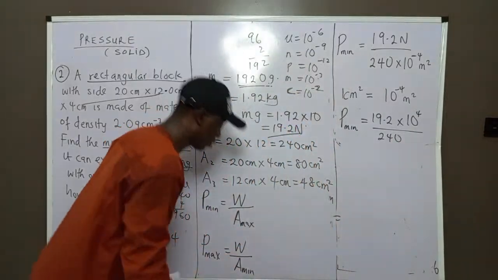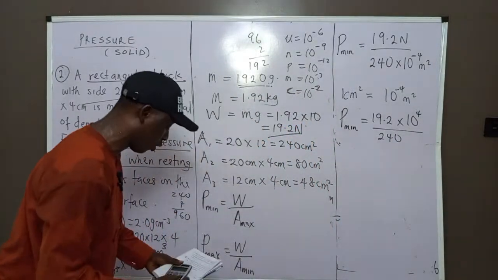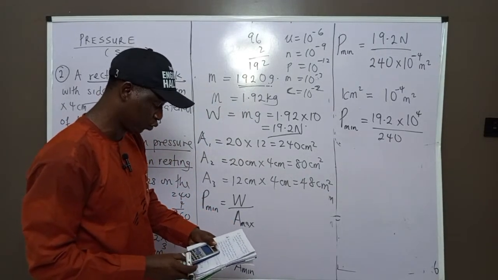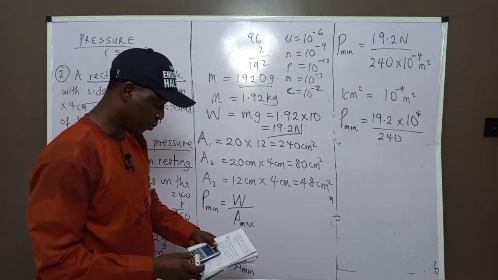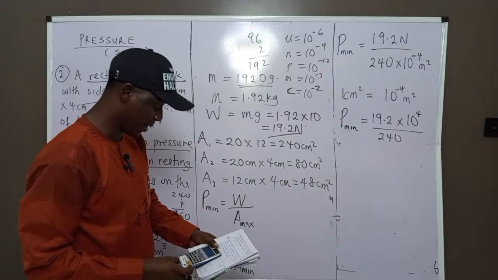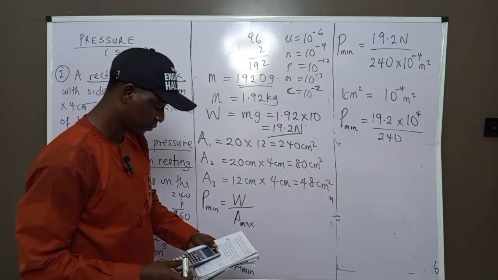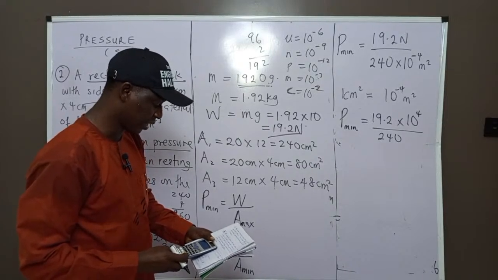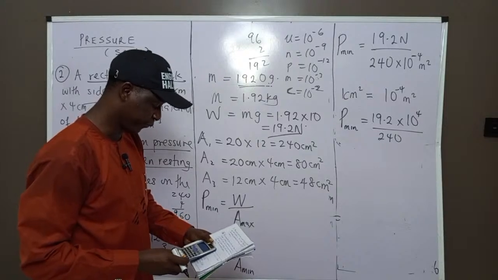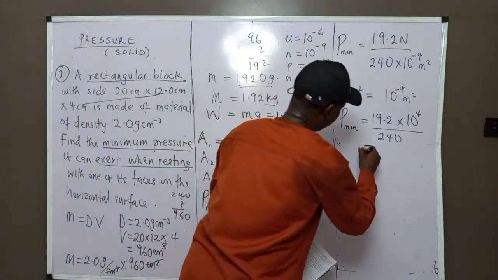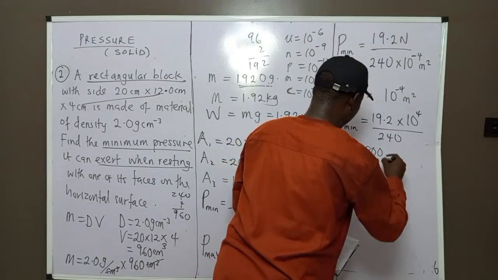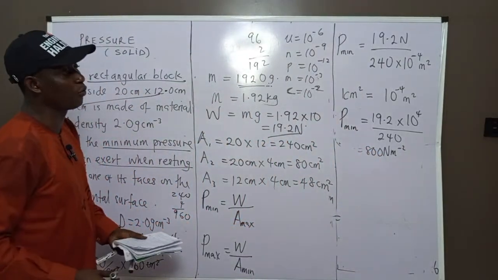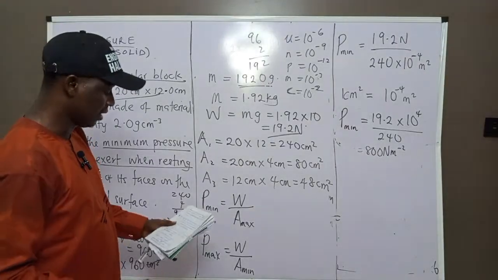So if you press your calculator now, 19.2 times 10 raised to 4, divided by 240. It will give us 800 Newton per meter square. That is the first answer we are going to have for minimum pressure. You can confirm it and let us know.